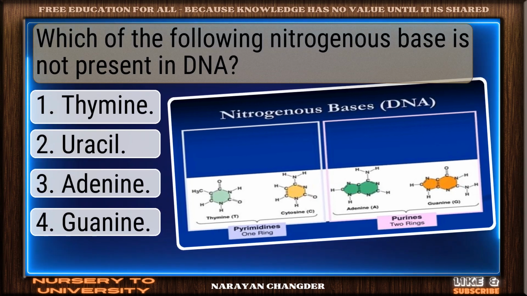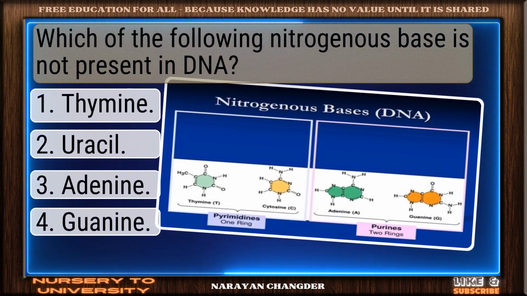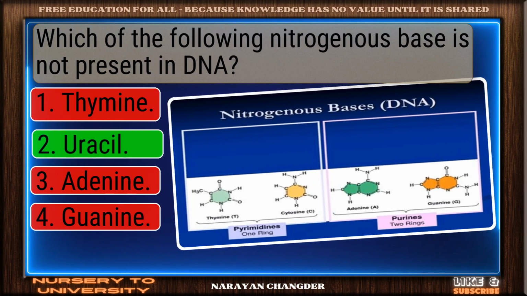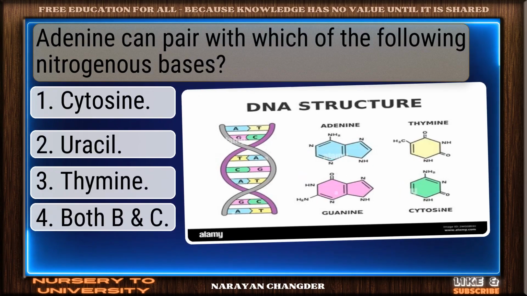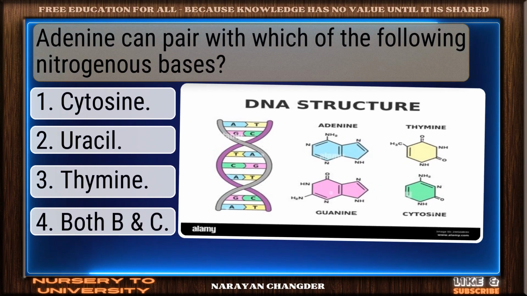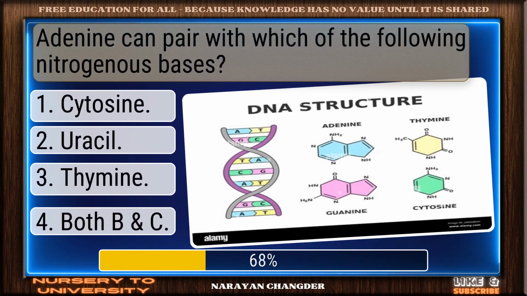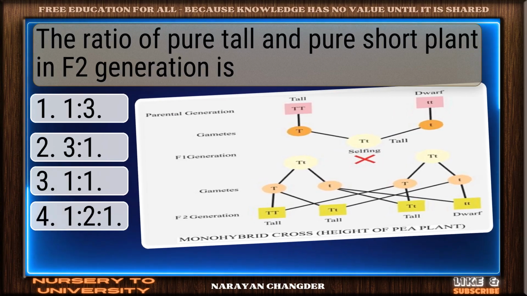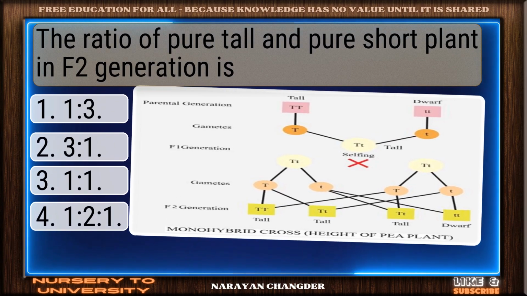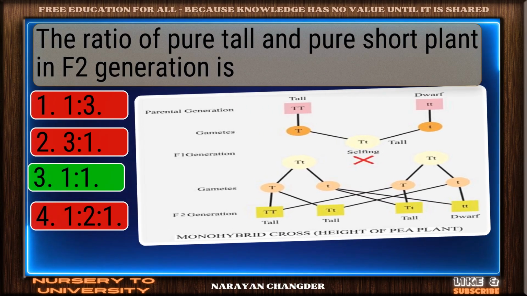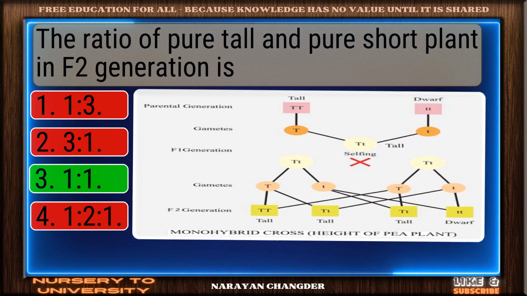Which of the following nitrogenous base is not present in RNA? Nice selection. Uracil is correct. Adenine can pair with which of the following nitrogenous bases? On track, both B and C is correct. The ratio of pure tall and pure short plant in F2 generation is... Great job. 1:1 is accurate.